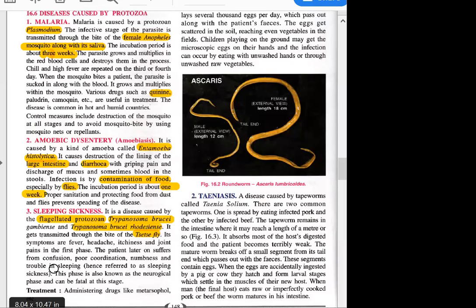But usually if something is happening like confusion, poor coordination, trouble in sleeping, numbness is a starting point of a kind of paralysis, when you're not able to do anything with that part of your body as you desire, right? So basically it starts affecting the nervous system in that way.